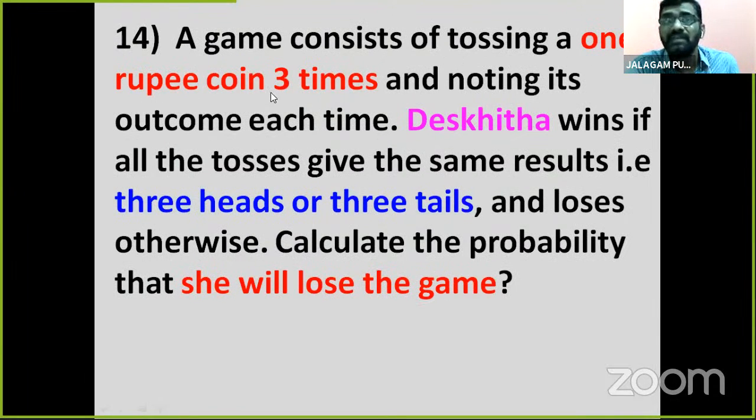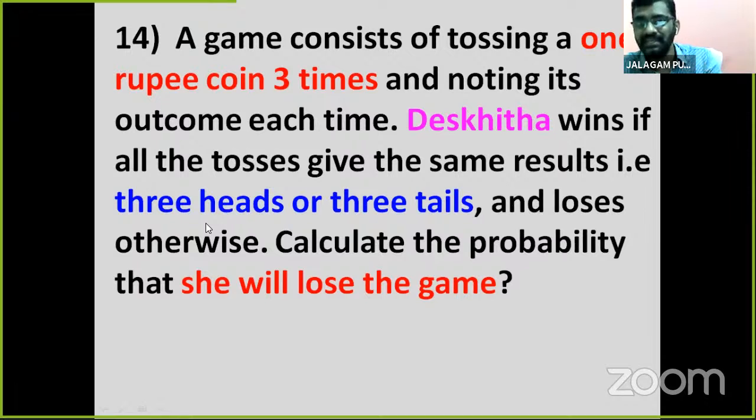Another one, children. A game consists of tossing a 1 rupee coin 3 times and noting its outcome each time. Deekshita wins if all the tosses give the same result, that is 3 heads or 3 tails, and loses otherwise. Calculate the probability that she will lose the game. Another one, question 41. A game consists of tossing a 1 rupee coin 3 times. How many times? 3 times.